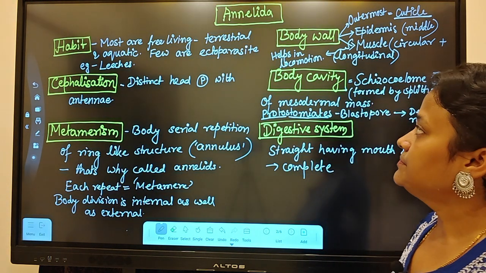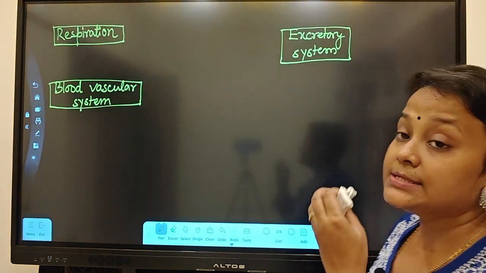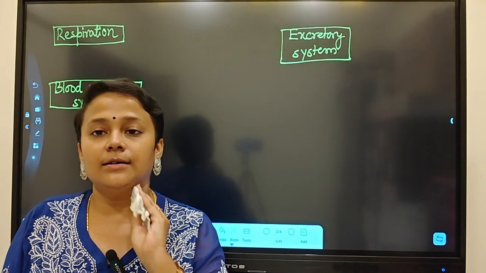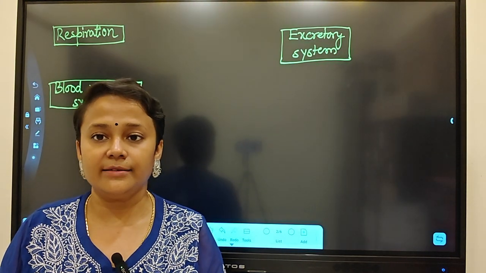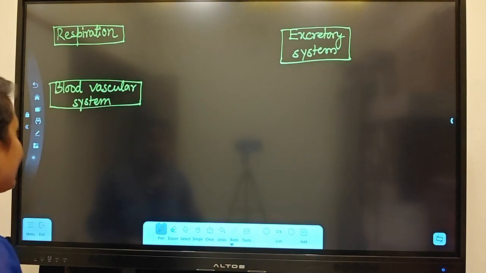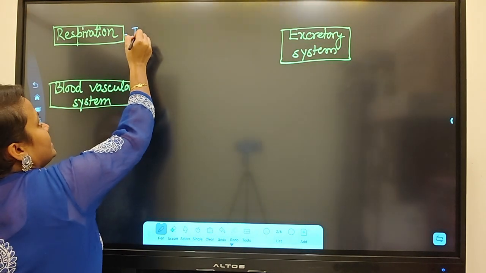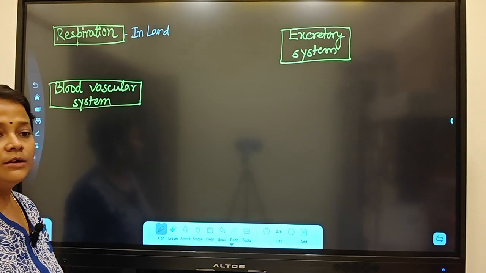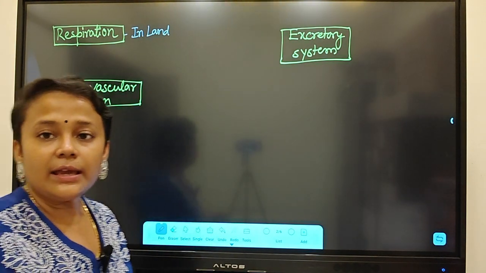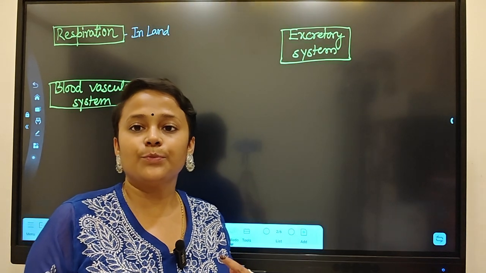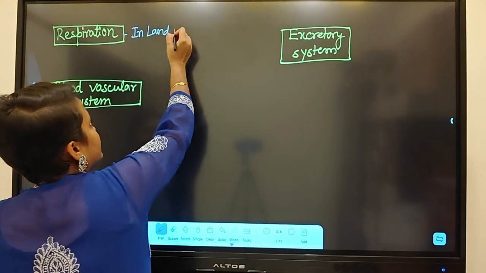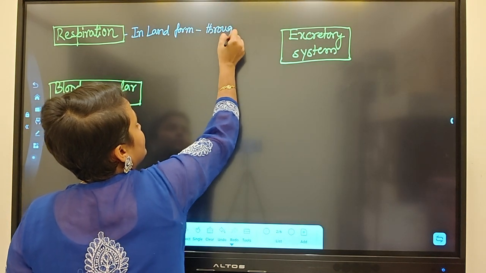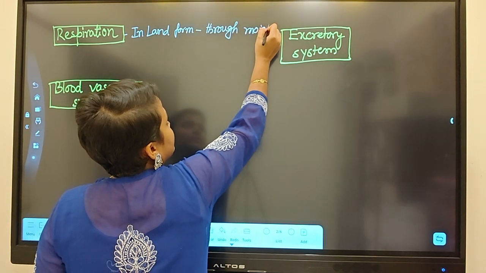Coming to the next one, which is respiration. Very important. As they are living in the water as well as on land, in the land form, for example earthworm and leeches, they can respire through the moist body surface, or moist cuticle.